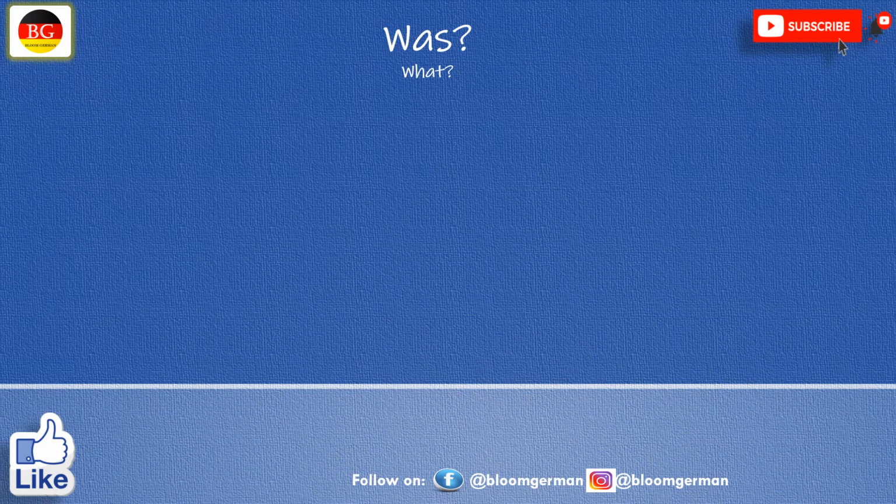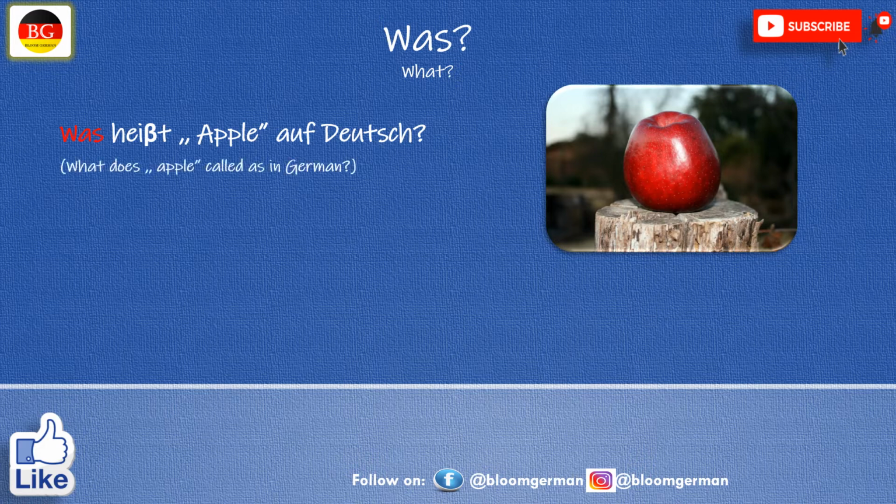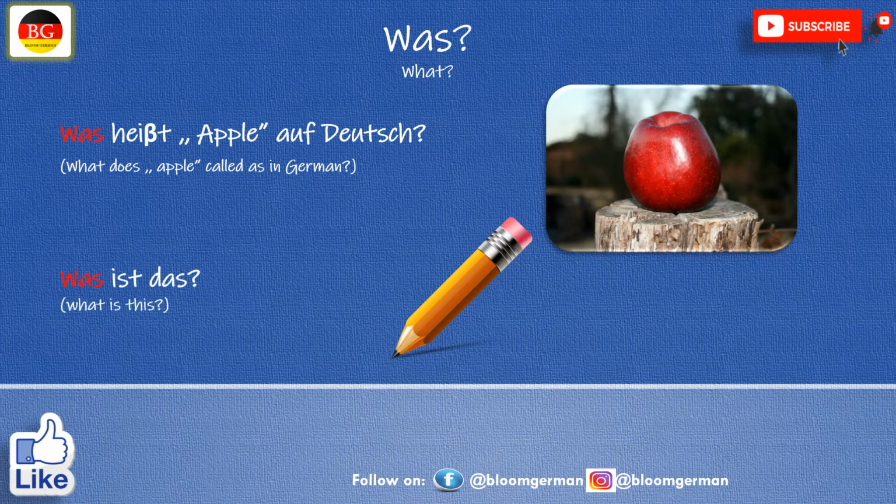Was means what. This is an apple. Now I want to frame a question with that: Was heißt apple auf Deutsch? Again, look at the rule: WH question followed by the verb, followed by the subject and object. The answer can be: Apple heißt der Apfel auf Deutsch. This is the pencil, der Bleistift. The question is: Was ist das? Das ist ein Bleistift.